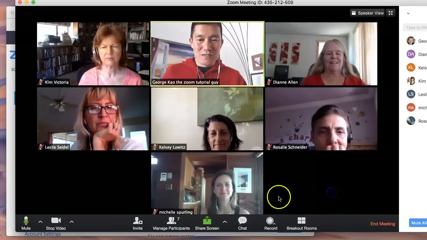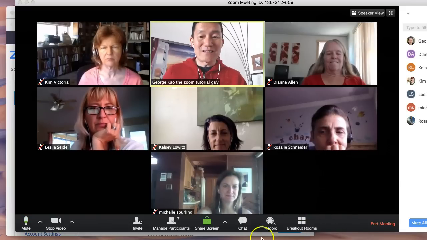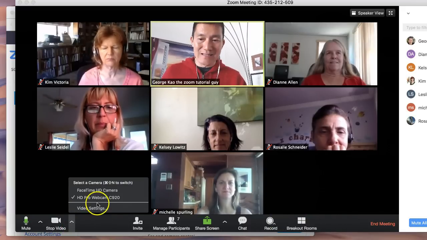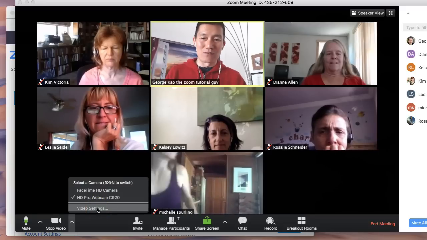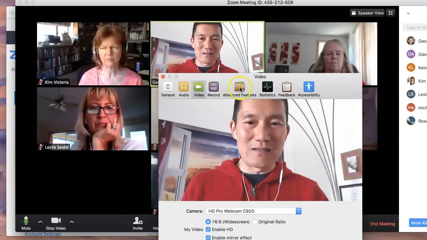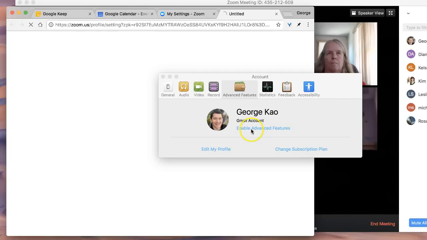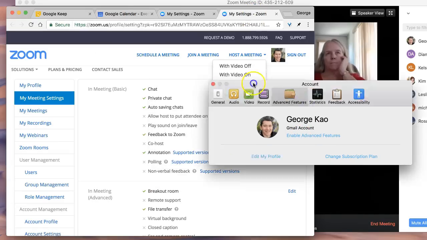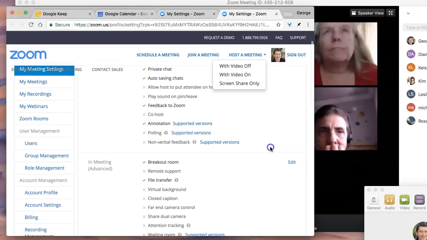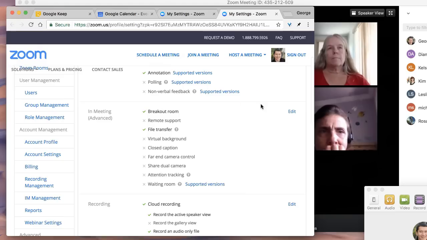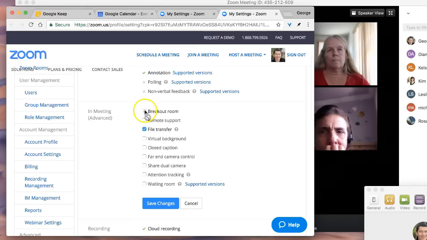So the breakout groups. First of all, you need to enable breakout groups in your advanced settings. That's what a lot of people don't realize they have to do on Zoom. So when you go to the settings and click on advanced features, you have to go to your Zoom account here. Scroll down to in meeting advanced, click on edit and allow breakout room. Actually, I think this has been set by the admin for some reason. I'm usually able to uncheck it and check it.